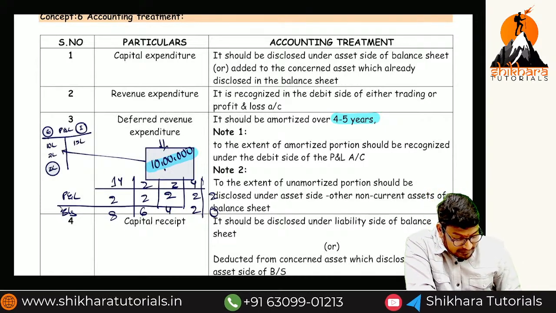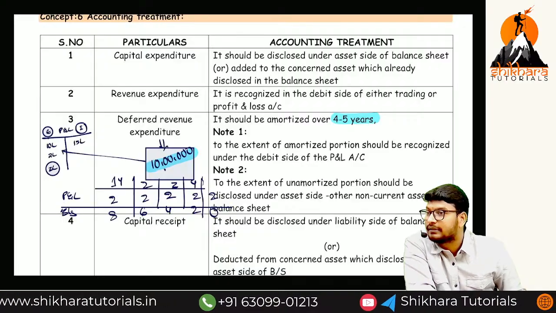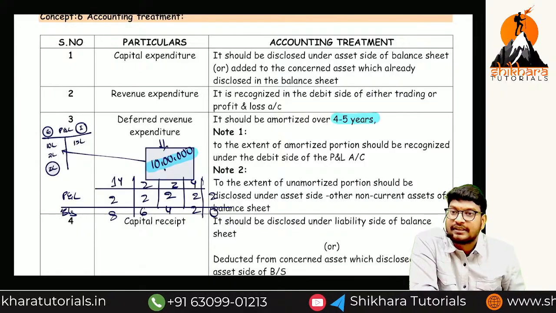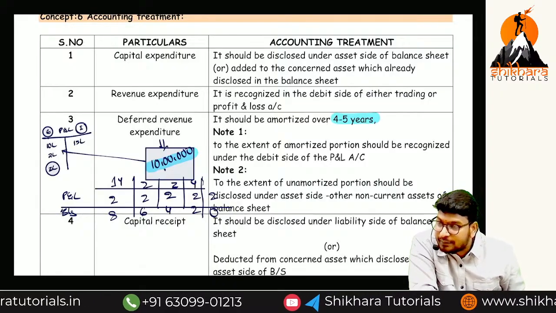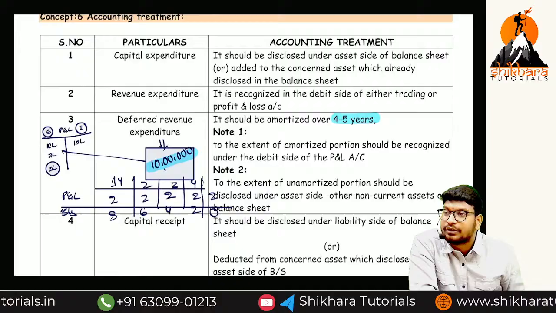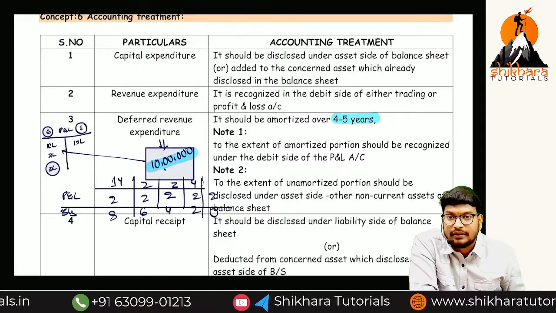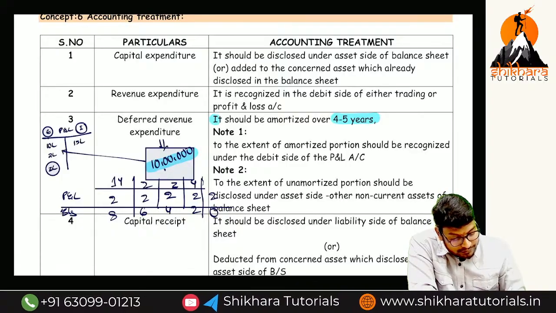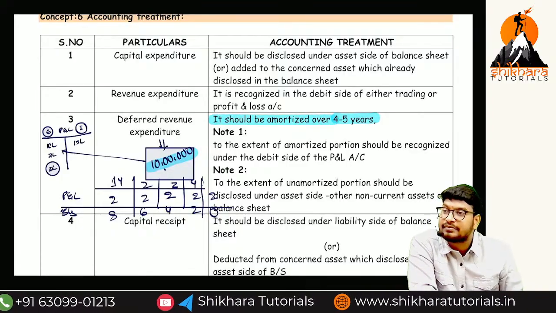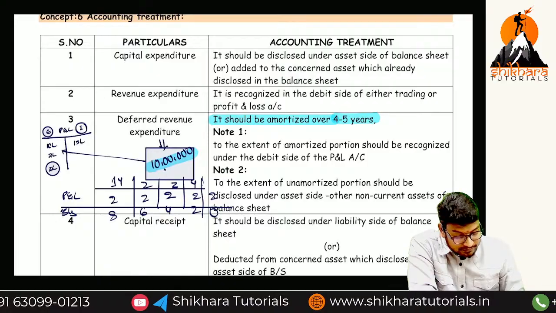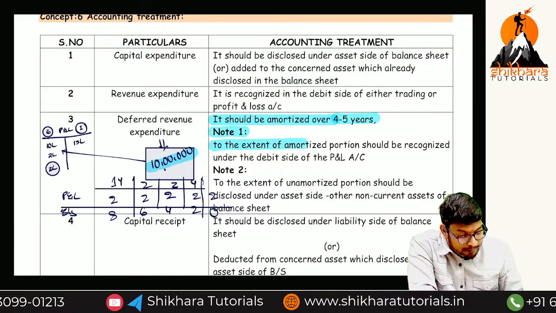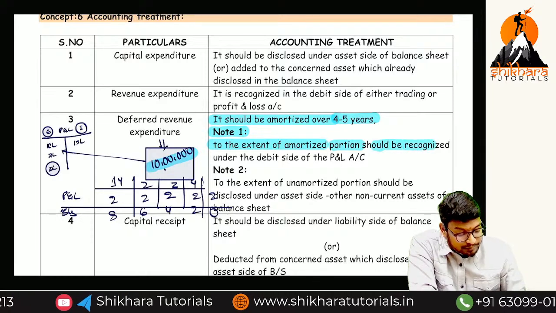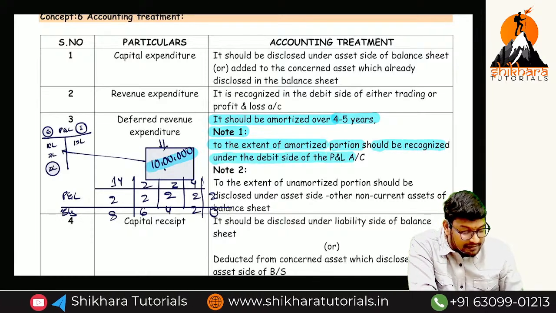This process is called amortization. What is the meaning of amortization? We are postponing the amount to be transferred to which account? To be transferred to the P&L account debit side. Okay? So now, it should be amortized over how many years? Minimum 4 to 5 years. So note 1: to the extent of the amortized portion, it should be recognized under the debit side of the P&L account.